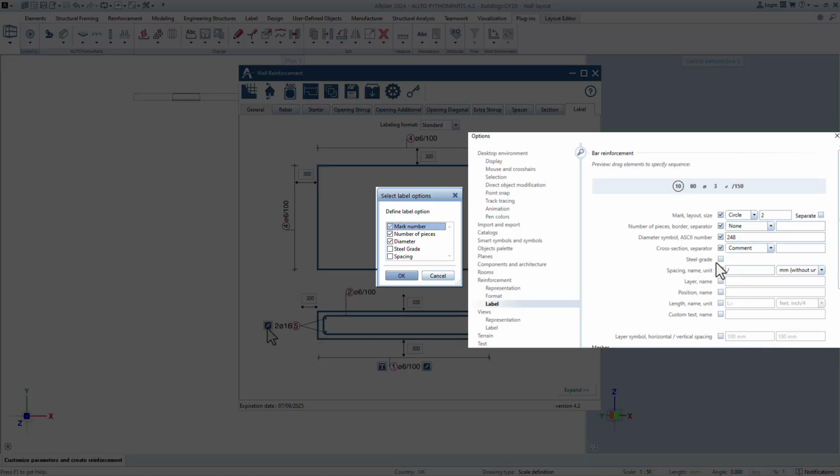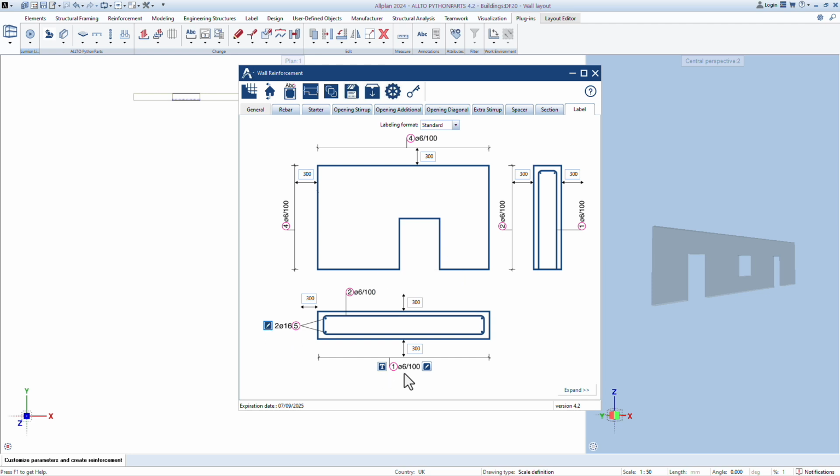Label description can be taken from your setting in Allplan. Select label options for linear distributions. Add custom text.